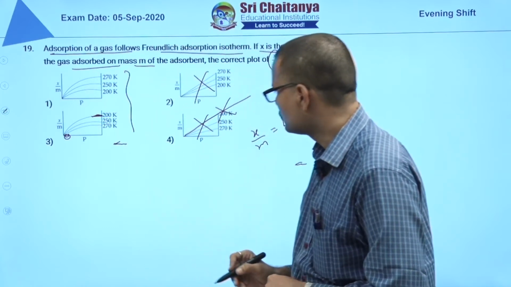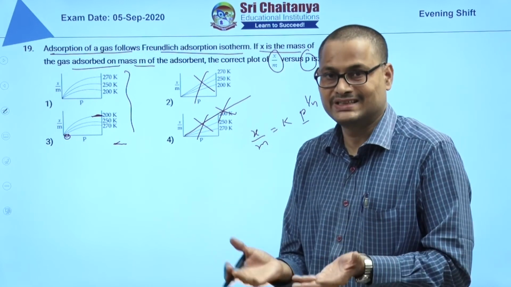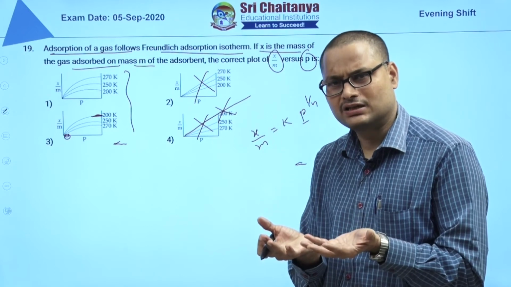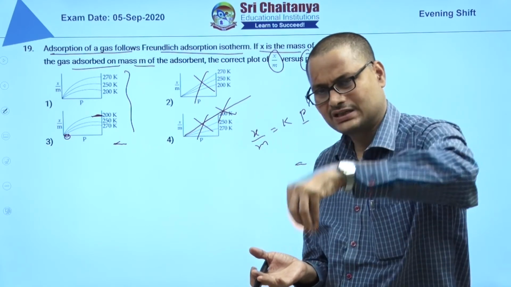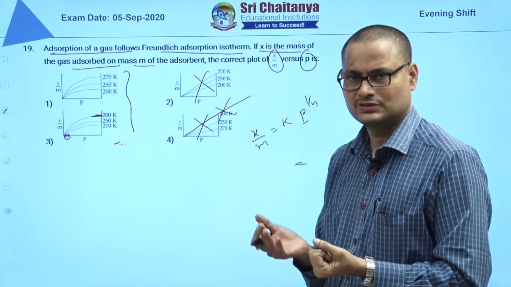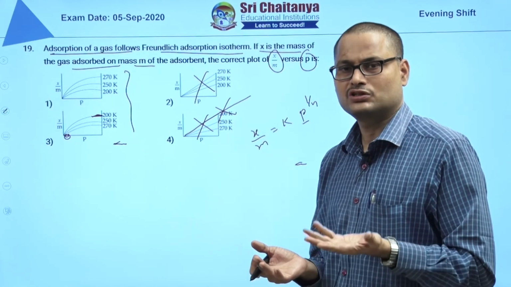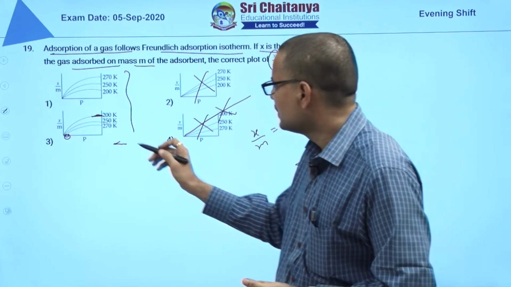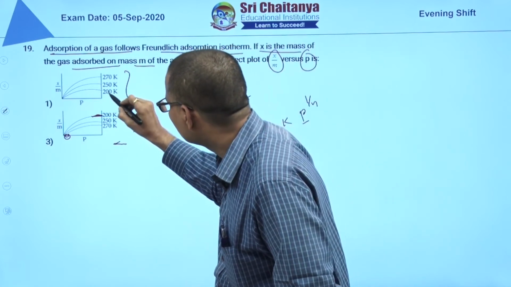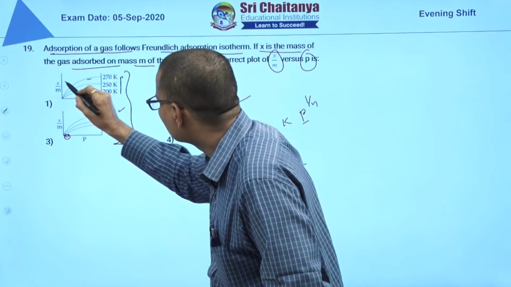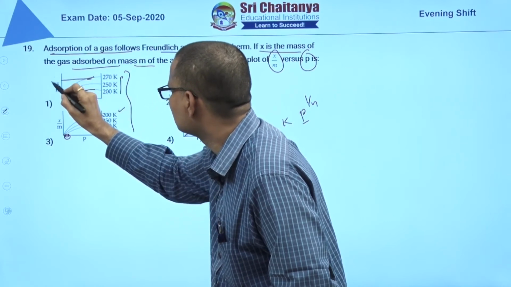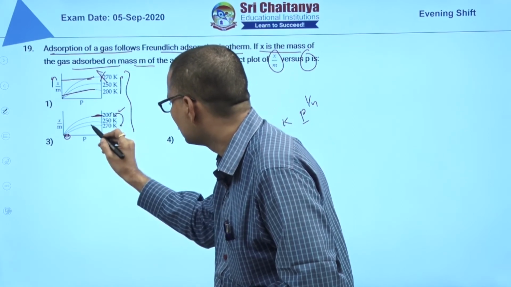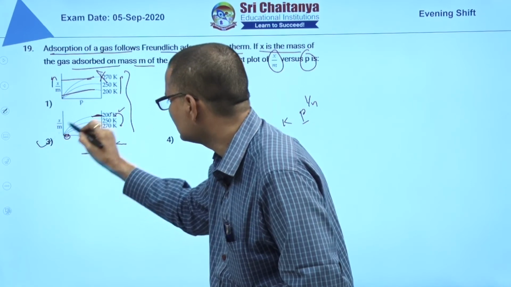In these two graphs, with increase in temperature, the amount of the gas adsorbed per unit mass of the adsorbent decreases, desorption happens. Adsorption is exothermic, high temperatures favor endothermic, backward reaction, desorption. So with increase in temperature it decreases. Here it is given that with increase in temperature the amount of gas adsorbed increases, this is wrong. With increase in temperature you see 200 to 270, amount of the gas adsorbed decreases. So answer is 3.